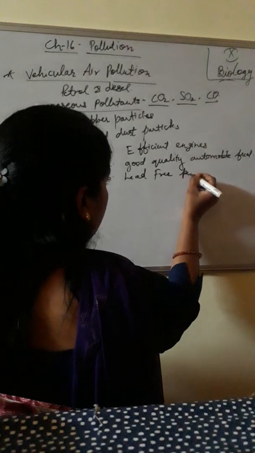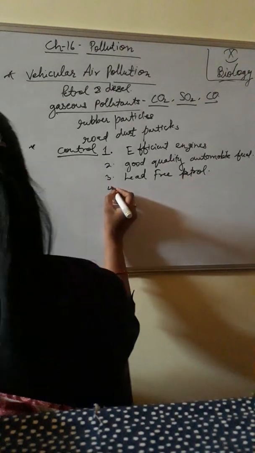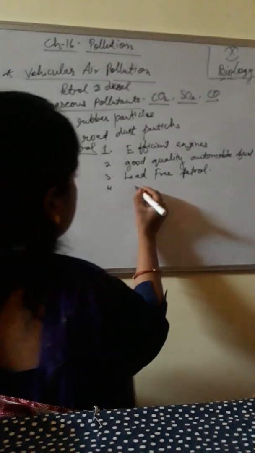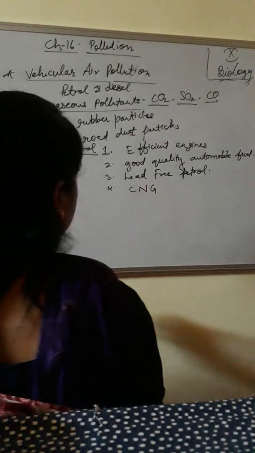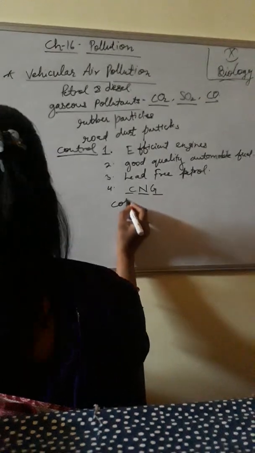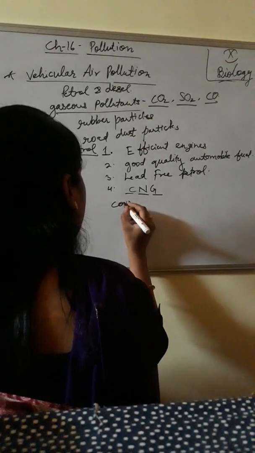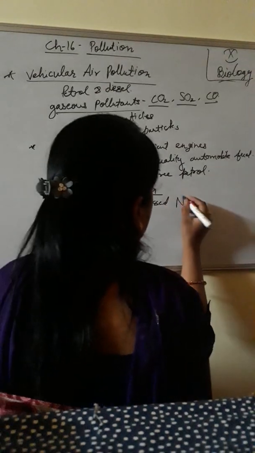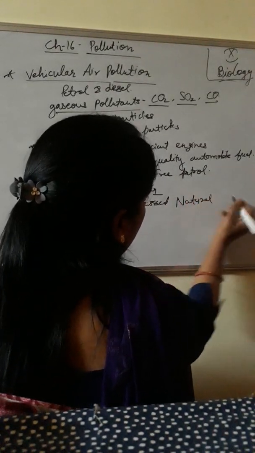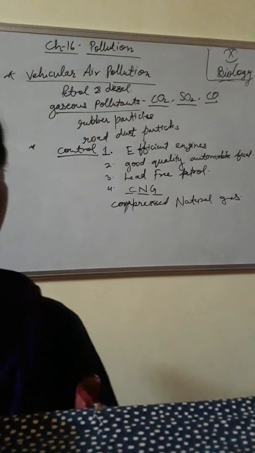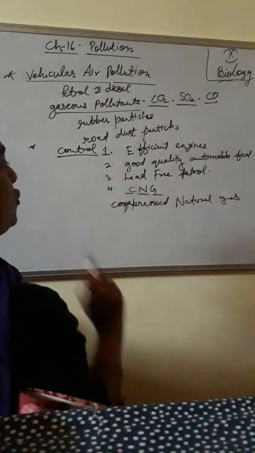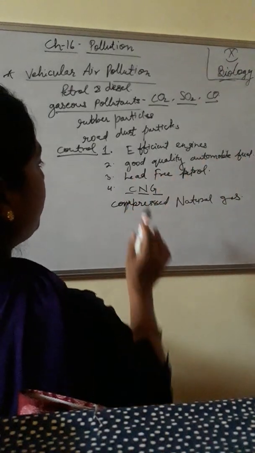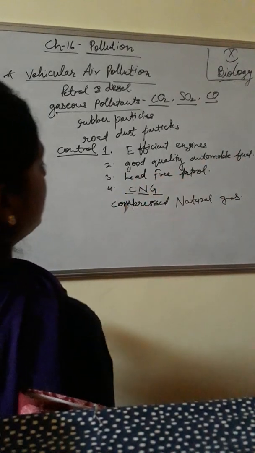Fourth one, greater use of CNG. What is the full form of CNG? Compressed natural gas. Control measures for this vehicular air pollution: efficient engines, good quality automobile fuels, lead-free petrol, and CNG, compressed natural gas.